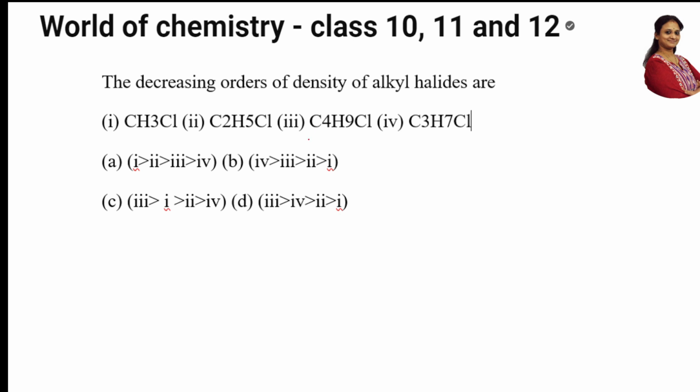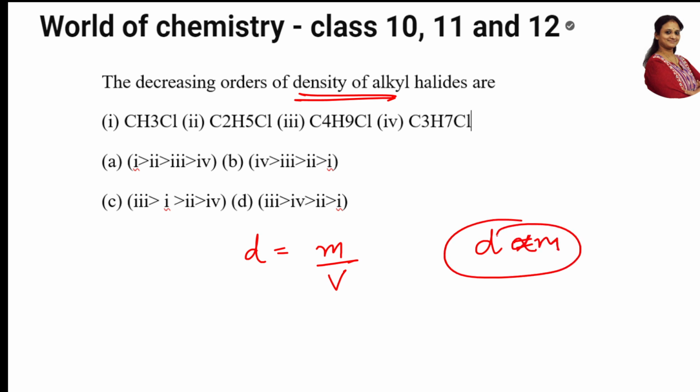The decreasing order of densities of alkyl halides. I know only one thing: density is equal to mass by volume, and density is directly related to mass. Now, you see the structures. Seeing the number of carbon atoms, the weight of the carbon atoms, I can check the mass, right?